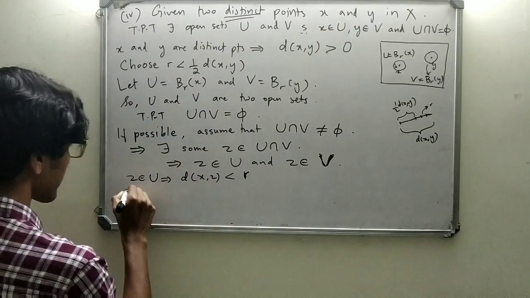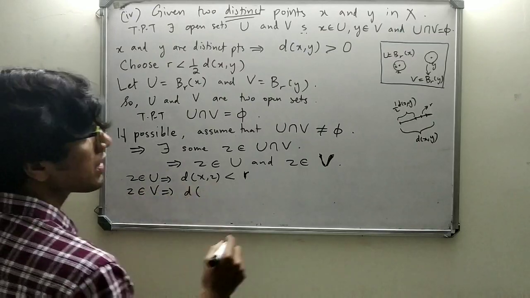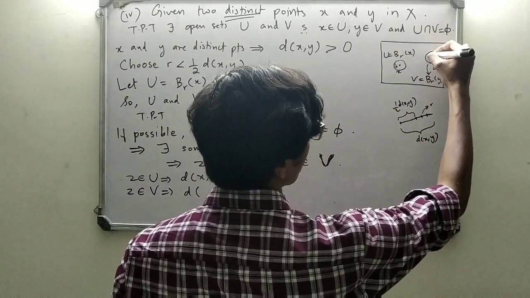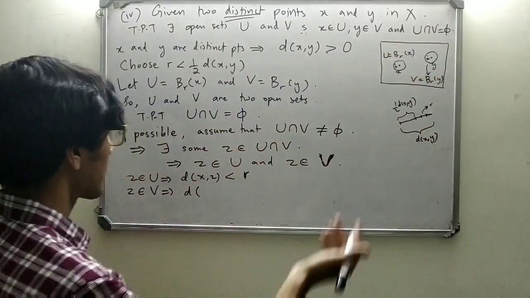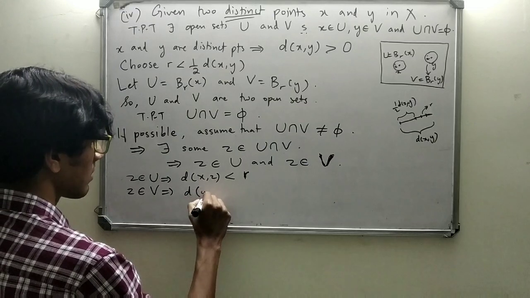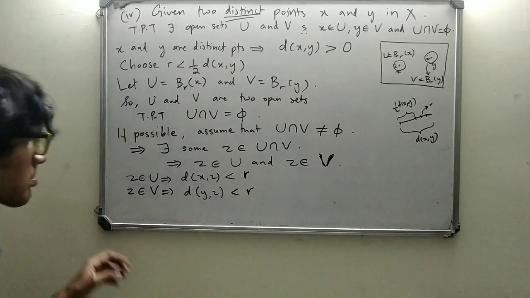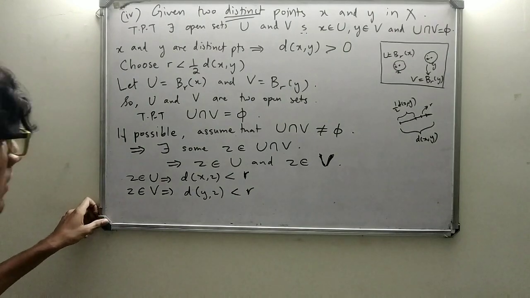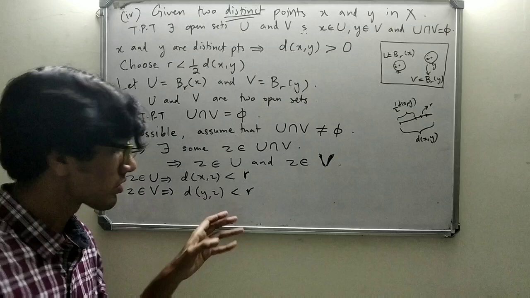Again, Z element of V implies d of Y, Z must be less than r, right? Now, we're going to add these two inequalities.